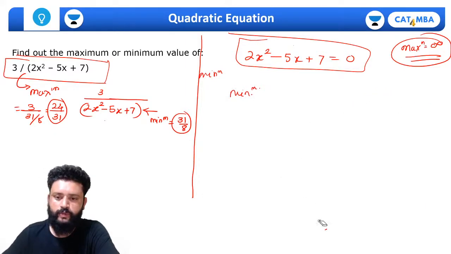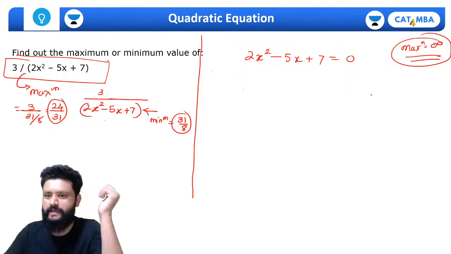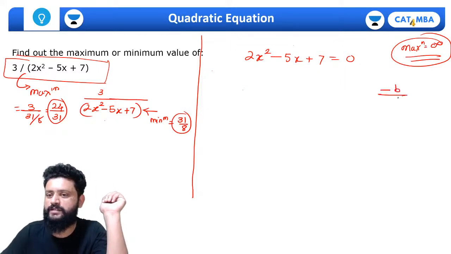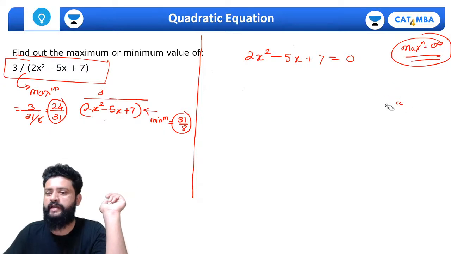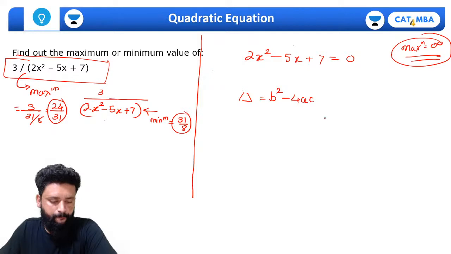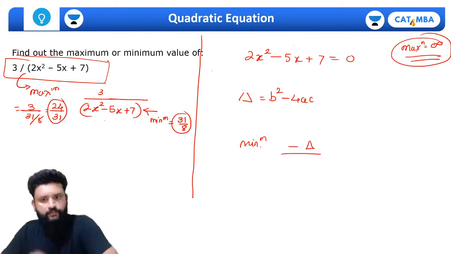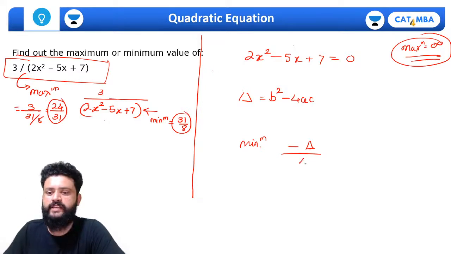The first option you yourself told, we can use derivation, but for that we will need the derivative formulas. If you don't want to use derivative, you can use this method that I just told, you can put minus b by 2a as the value of x. Okay, and the final shortcut we can have is get the value of b square minus 4ac, which is delta. Okay, and the minimum value for this will be minus delta upon 4a.